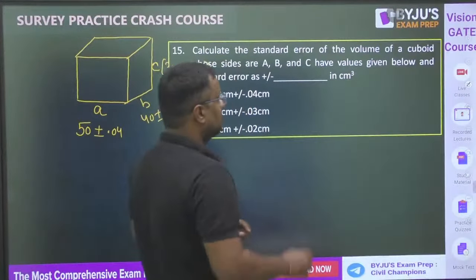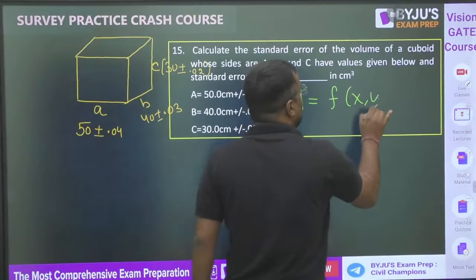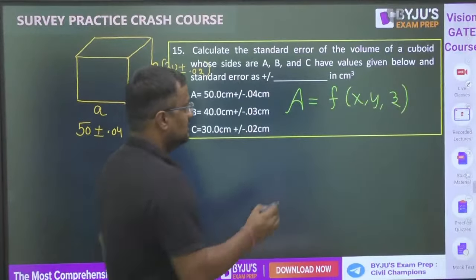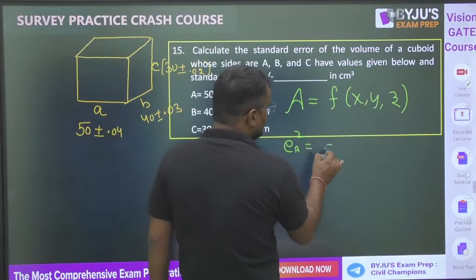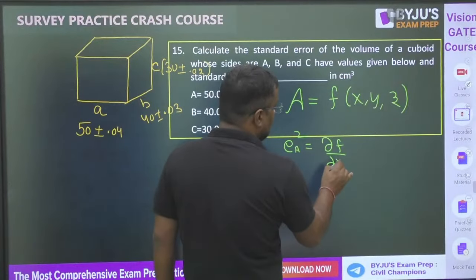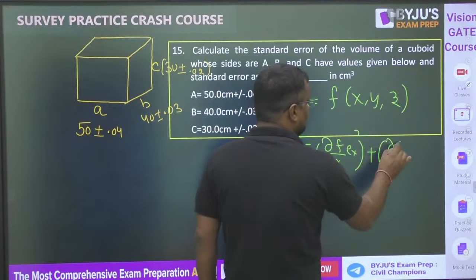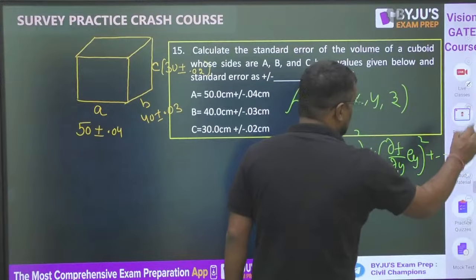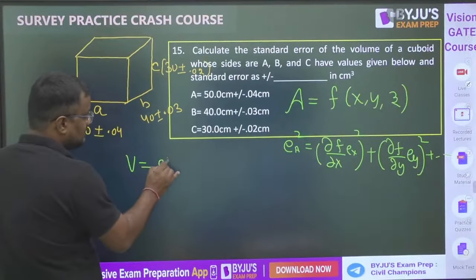Guys, what is the formula for this? Suppose A is a thing which is a function of X, Y or Z. It may be two variables, one, 4, 5, any number of variables. So error in A is equal to del F by del X into EX, whole square, plus del F by del Y into EY, whole square, plus so on. Like this we find out. So here the volume is equal to ABC.